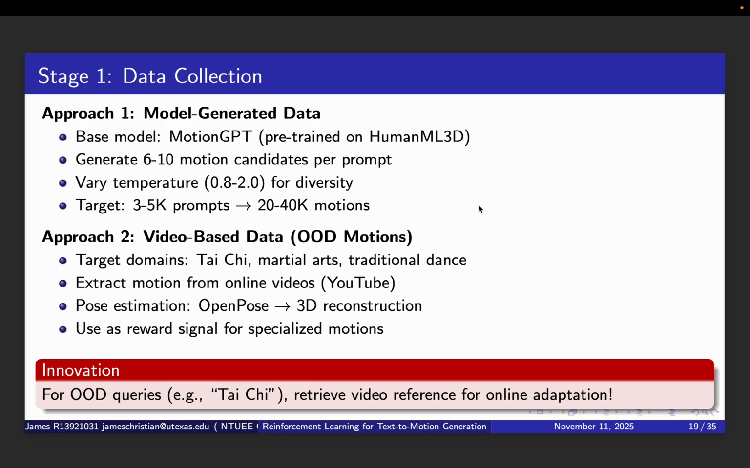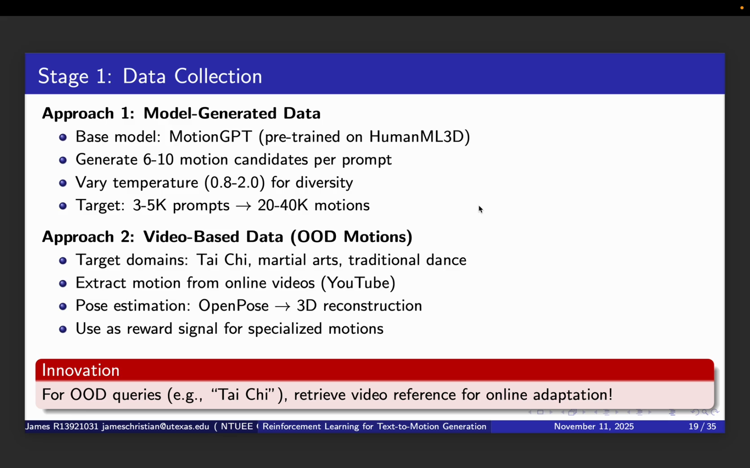We will start with MotionGPT, which is pre-trained on HumanML3D. For each prompt, we will generate 6 to 10 motion candidates by varying the temperature parameter from 0.8 to 2. Higher temperature gives more diversity. Our target is 3,000 to 5,000 prompts, which will give us 20,000 to 40,000 motion sequences.